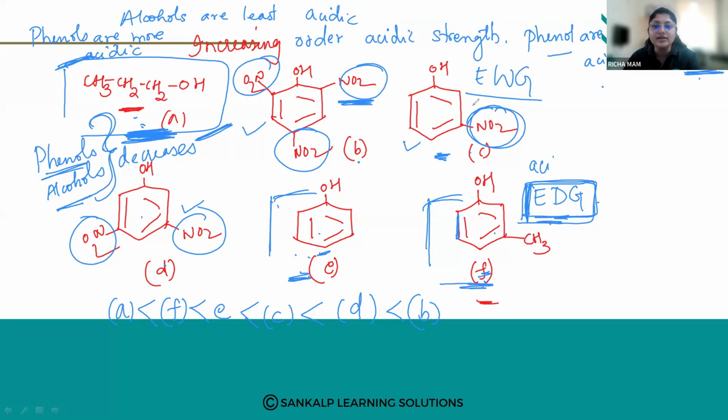So depending on that, how many groups are present matters. The more the number of groups, the more the effect. If electron withdrawing groups are more, then acidic strength will be more. If electron donating groups are more, the acidic strength will go on decreasing.